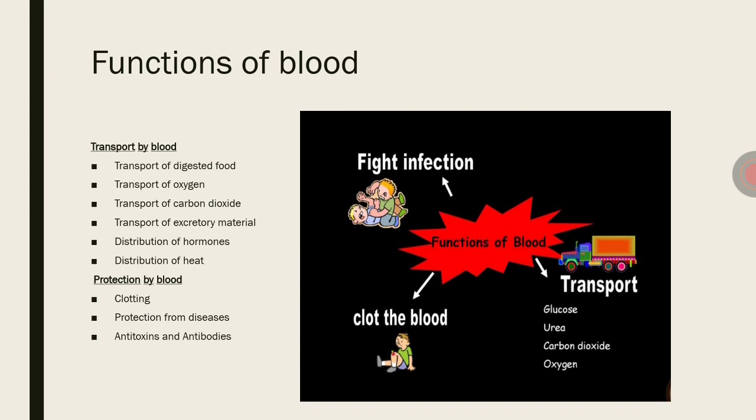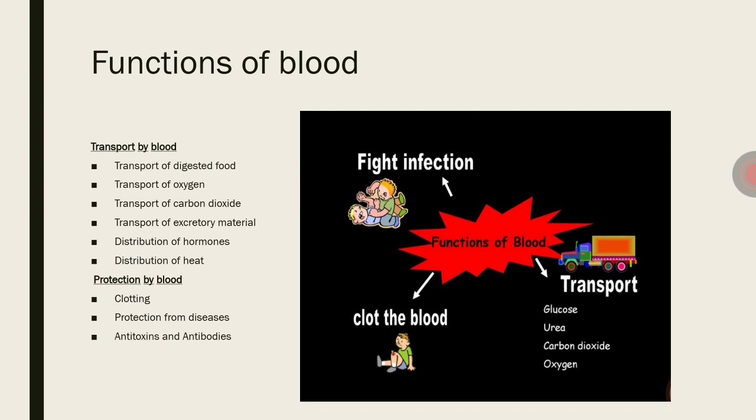Second function is protection by blood. Protection by blood, one is clotting. When we get a cut, there is a flow of blood, or bleeding. This is prevented from further loss because blood forms a clot whenever there is a cut.